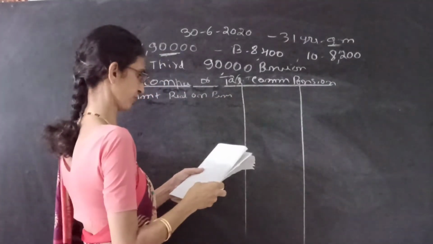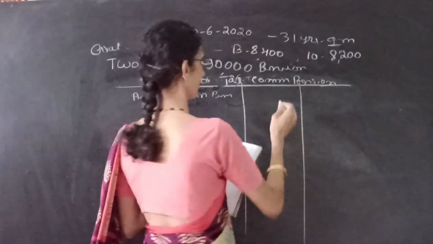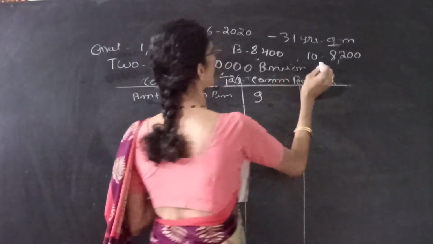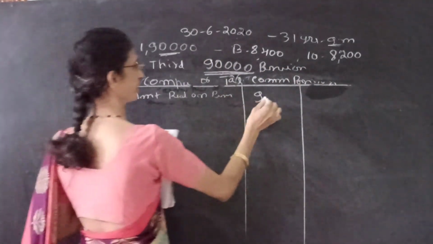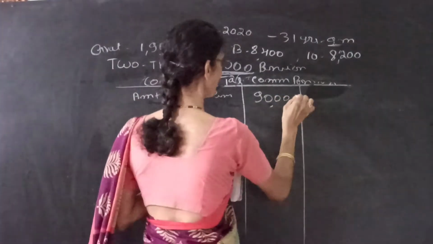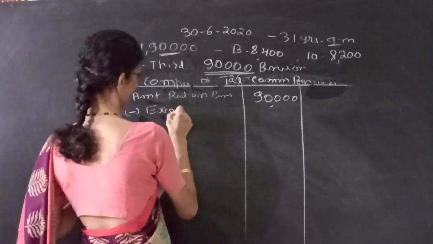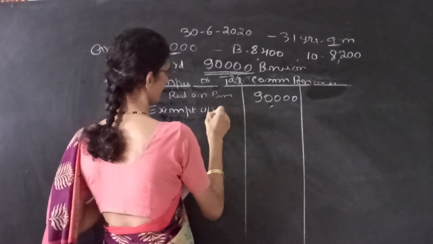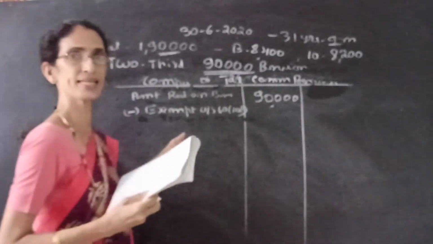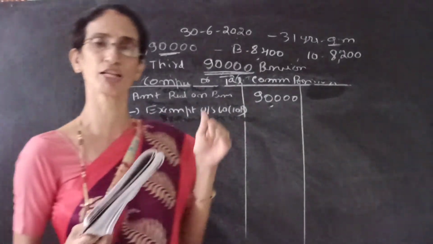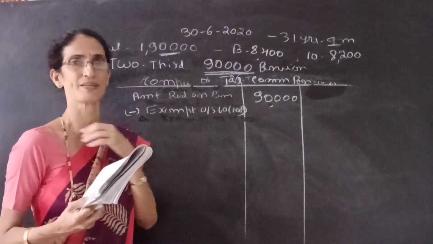Commuted pension received is 2/3 and received 90,000. So pension received is 90,000 less exempt under section 10(10)(a). Here if he is receiving the gratuity, then 1/3 of the commuted pension.